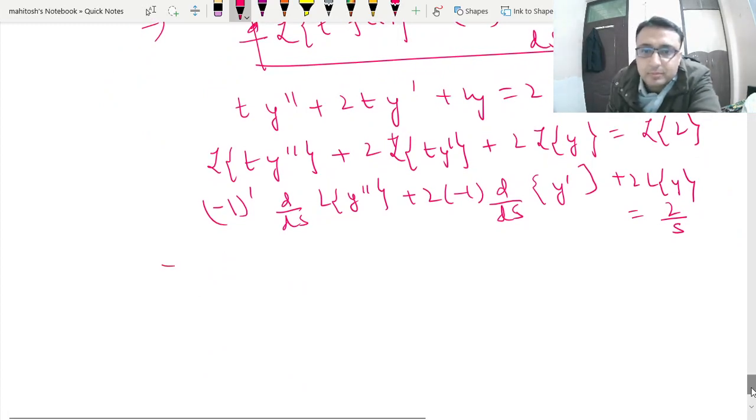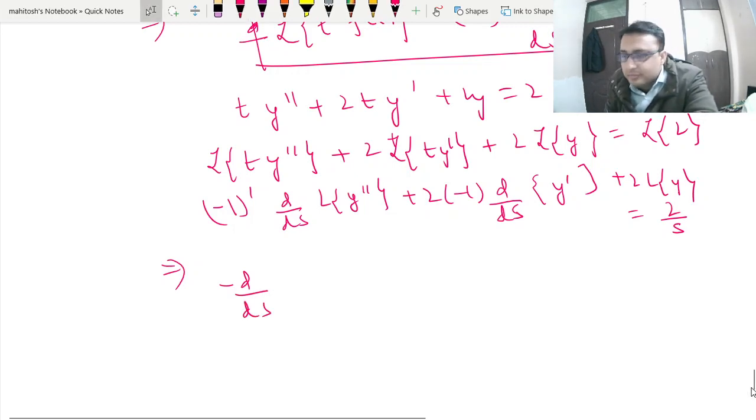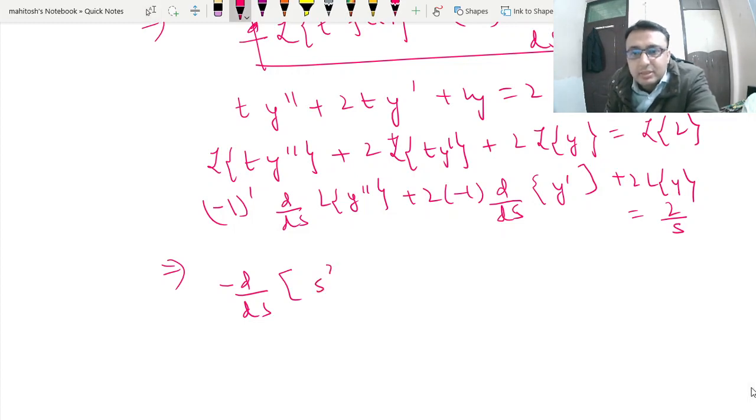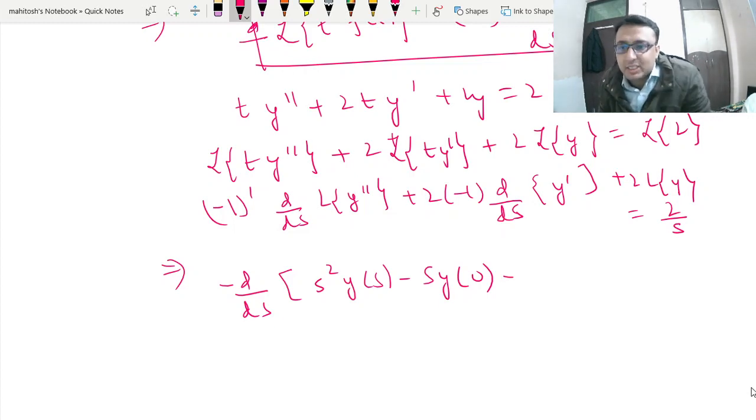Now we can write this as minus d by ds, and we will elaborate this. s square y of s minus s y of 0. This is what students memorize without using integration by parts, but this comes from integration by parts.